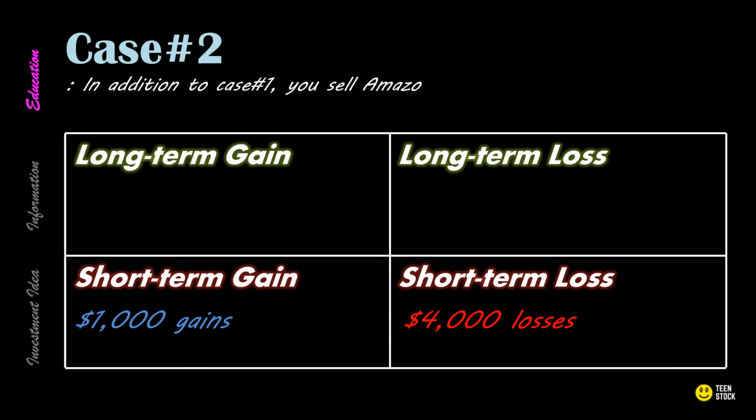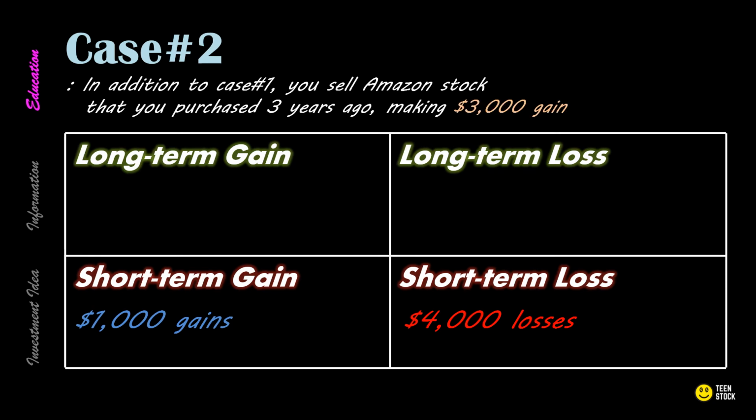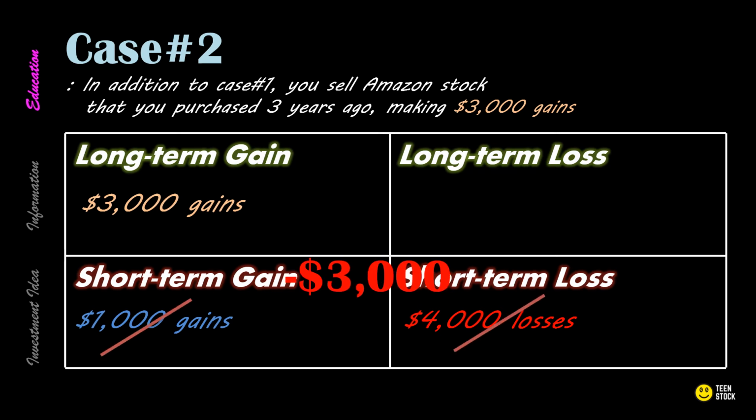Case number 2. Now let's say, in addition to case number 1, you sell Amazon stock that was purchased 3 years ago, making $3,000 in gains. You have $3,000 of long-term gains. You've actually canceled it out by realizing long-term gains. So, what that means is now I basically crossed that out. Short-term losses and gains subtract from each other first, and then the long-term losses and gains, you add those together, but then long-term and short-term losses can be used to offset one another.